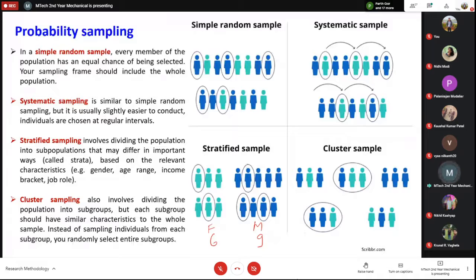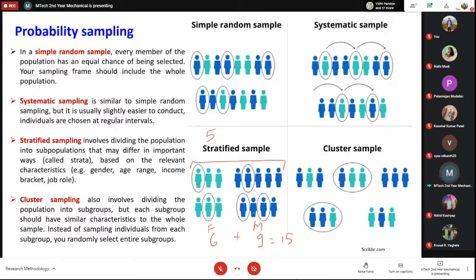If I have to take a representative sample out of them, just looking at this figure, and I have to take 5 people out of these 15 candidates in total, then I will definitely take 2 from this group and 3 from this group.